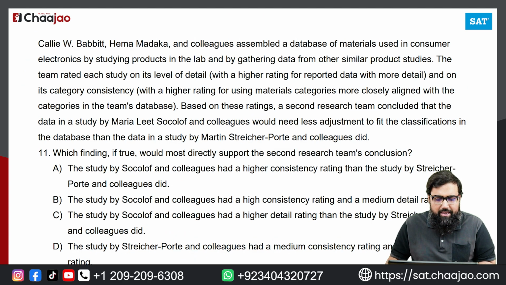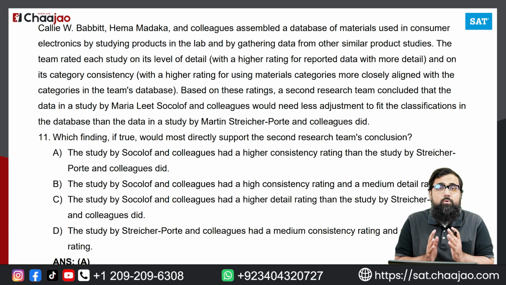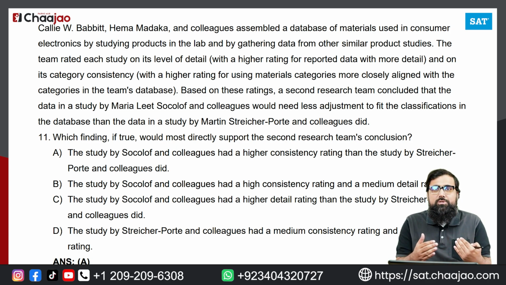Now, the next question is textual evidence. Command of evidence textual, right? First, the best way to solve these questions is to find out the claim in the passage, right? If you know the claim, then it is going to be very easy for you. If you don't understand the claim, then it's going to be a very hard question, because the question asks you to compare or to match the claim of the passage with the options that you have. And the best option that goes in line with the claim that has been mentioned in the passage, that is obviously going to be your answer.